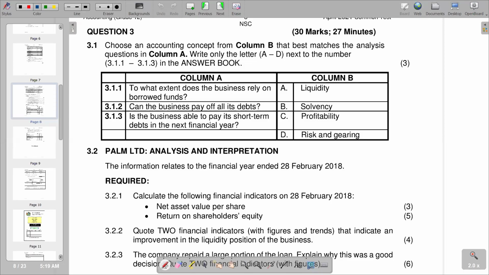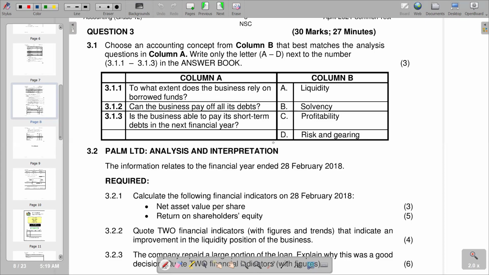So moving on to our question 3, we are going to start on 3.1, which reads, choose an accounting concept from column B that best matches the analysis questions in column A. Write only the letter A to D next to the number, that is 3.1.1 to 3.1.3 in the answer. So you are given column A, you are given column B. 3.1.1 reads, to what extent does the business rely on borrowed funds? So we know that this is gearing, and we are given risk and gearing on D.